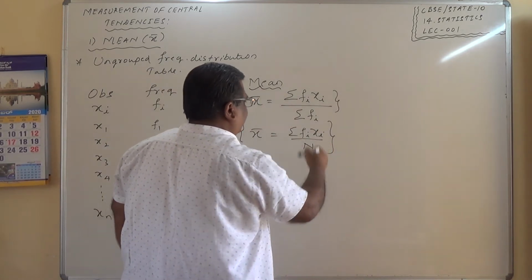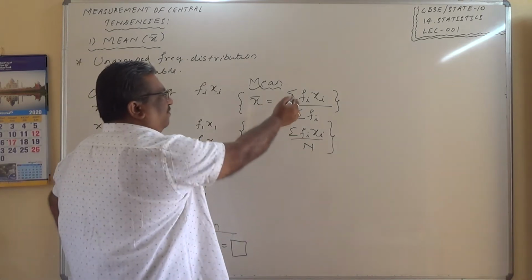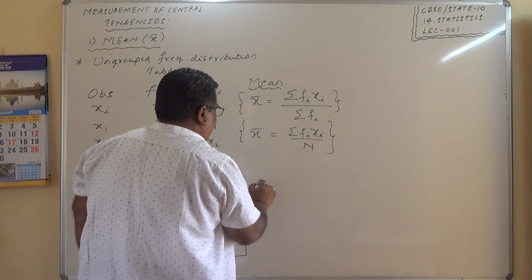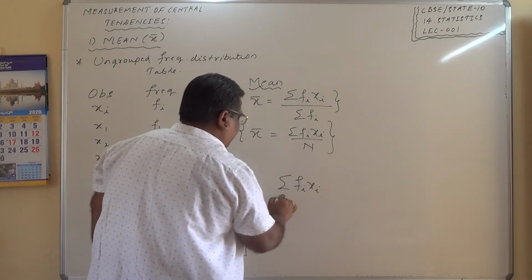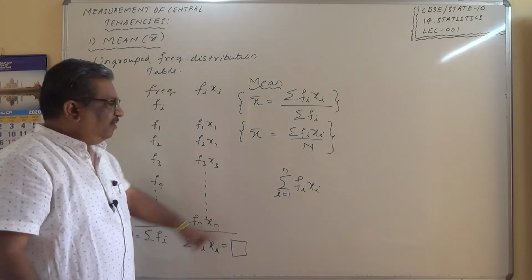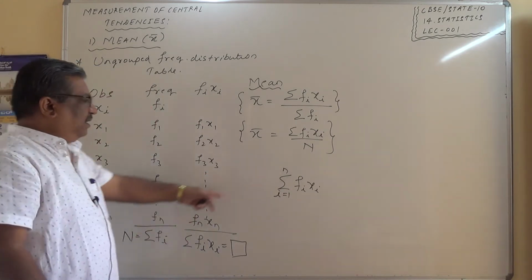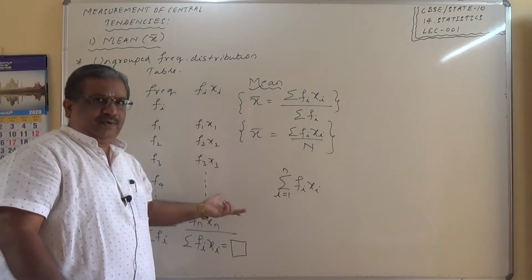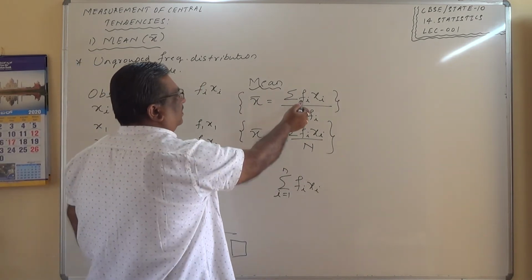So we will take one example here and solve it. For your information, sigma fi xi means i goes from 1 to n. If there are 10 observations, then i can be 1 to 10. But generally we do not write i equal to 1 to n.